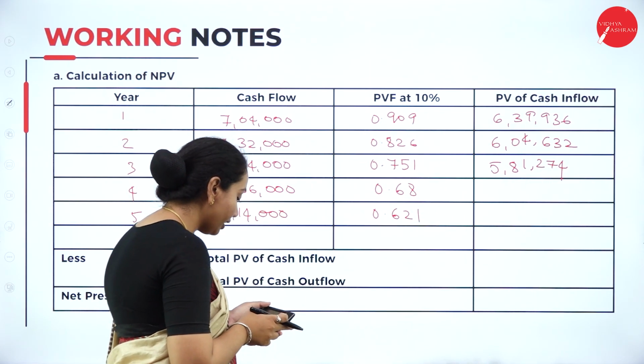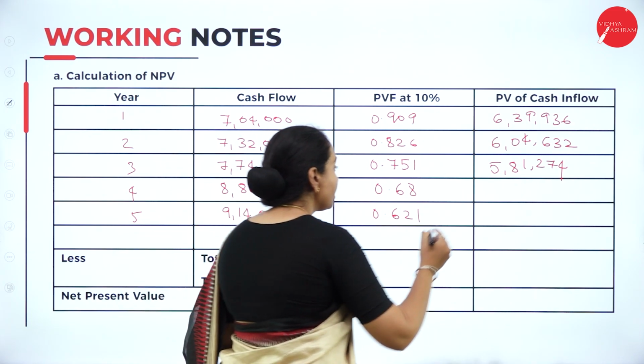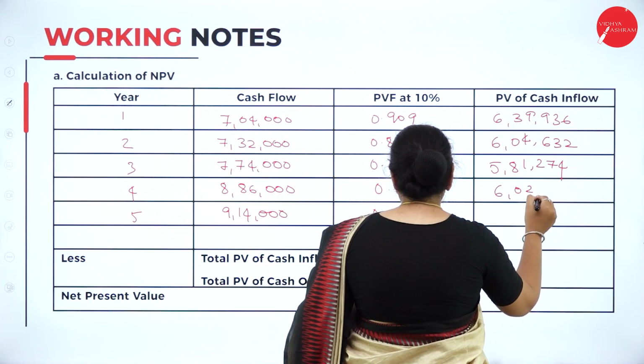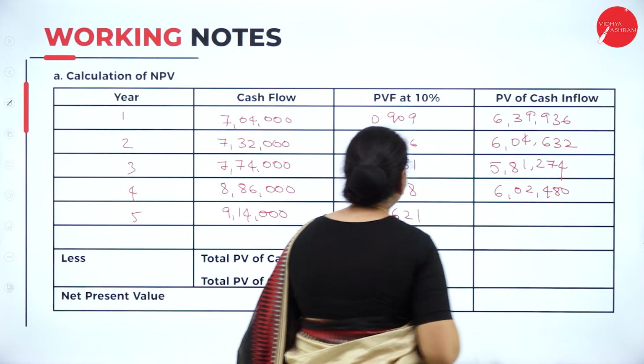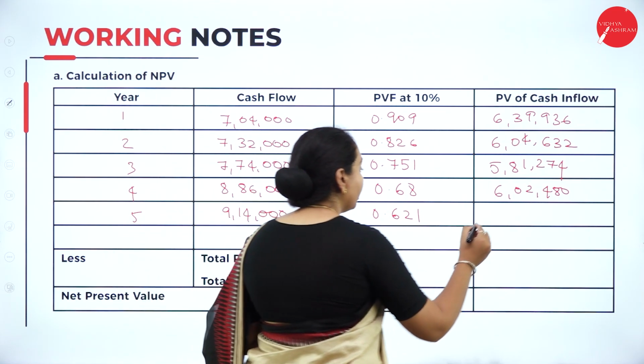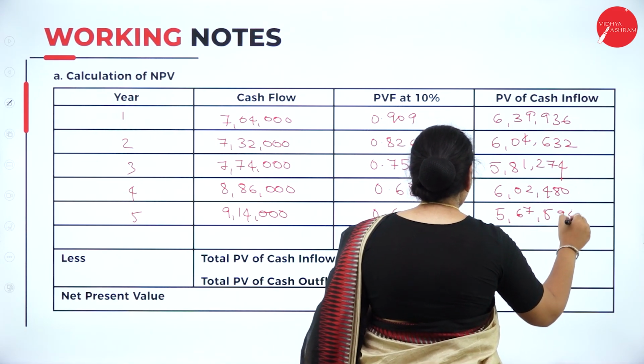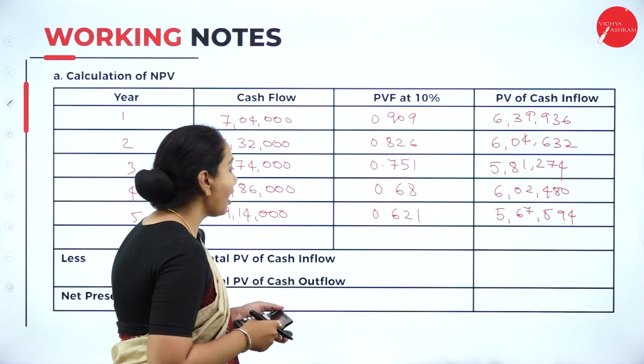Then 8,86,000 into 0.68 gives 6,02,480. Then 9,14,000 into 0.621 gives 5,67,594.